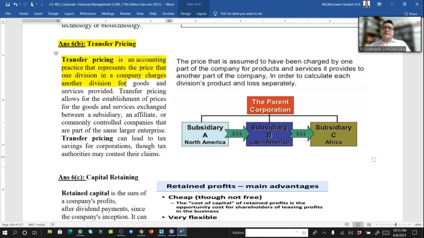So look at the picture of the company: the parent corporation, here a subsidiary, another subsidiary giving a product or service to another company at this price. This is the price of transferring from one department to another department.